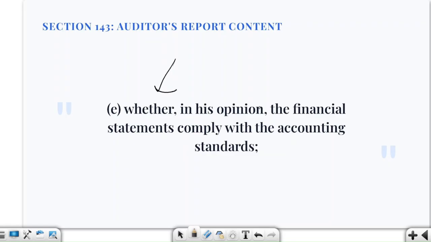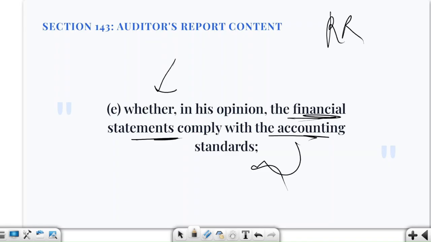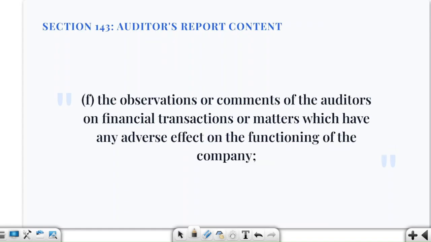Now, whether in his opinion the financial statements comply with the accounting standards. What we are saying here is that auditors must state whether financial statements are complying with applicable accounting standards or not. For example, the company is required to follow an applicable accounting standard for revenue recognition, but it deliberately recognizes revenue prematurely. The auditor identifies the issue, and this may affect the audit opinion or report. So here we have to make sure that the financial statements are complying with the accounting standards.